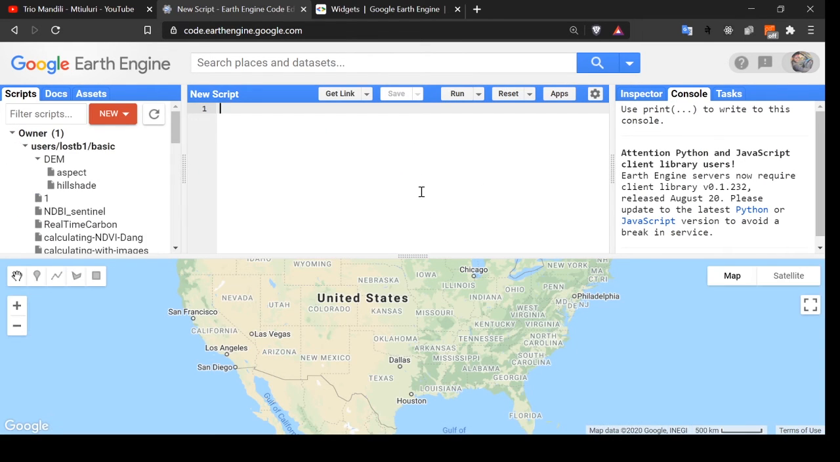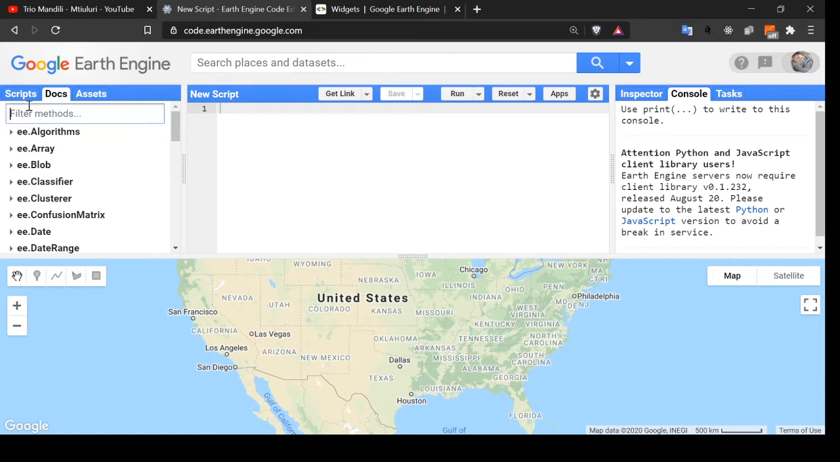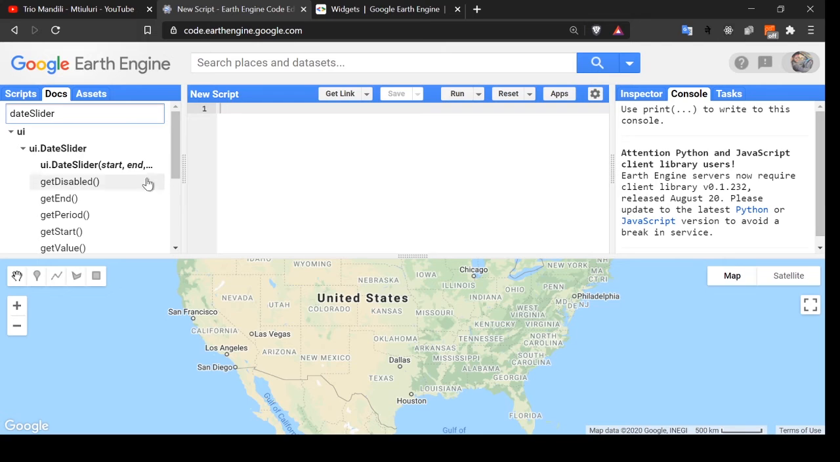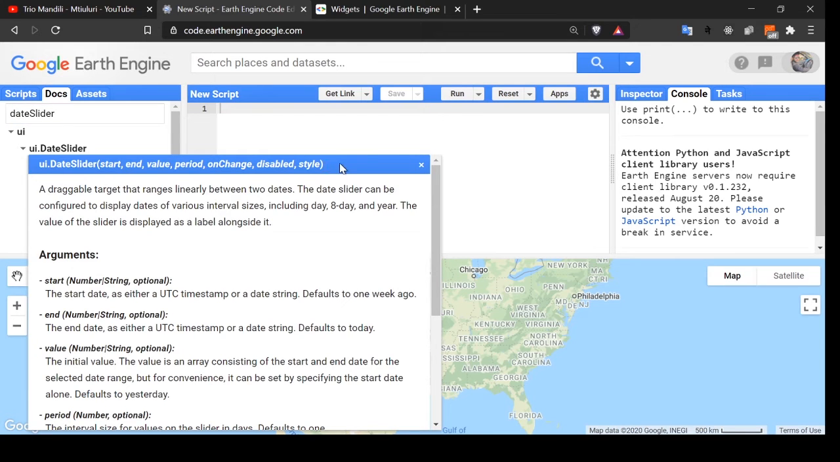Now, the next UI we are going to do is the date slider. It is the same as the common slider, but it is specifically for the date. Let's look at the documentation because I am also new to it. Date slider, here we can get the documentation. Let me copy this code.